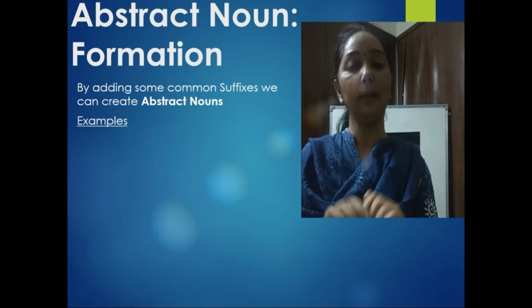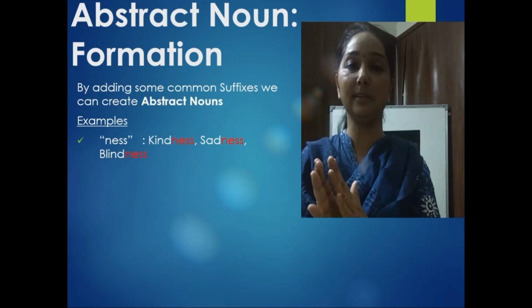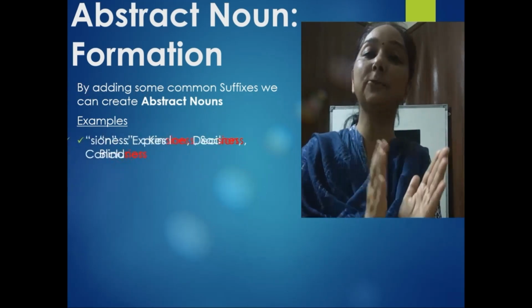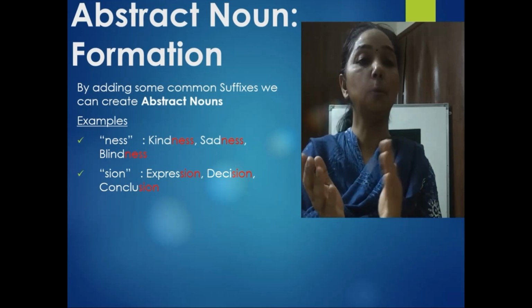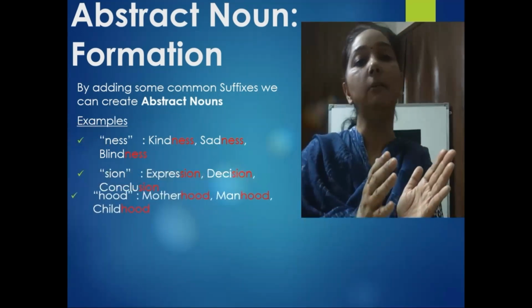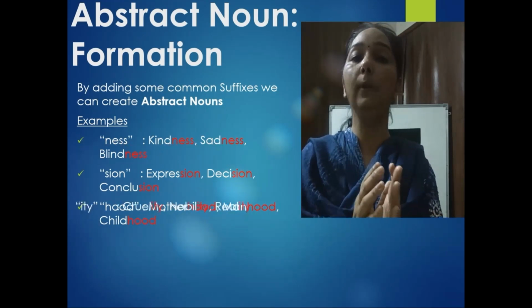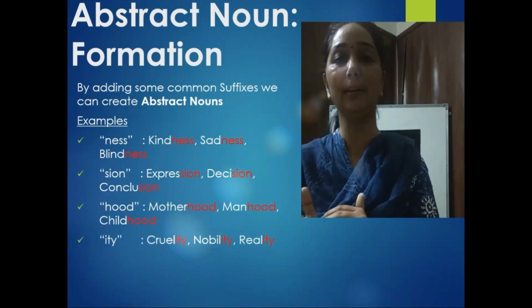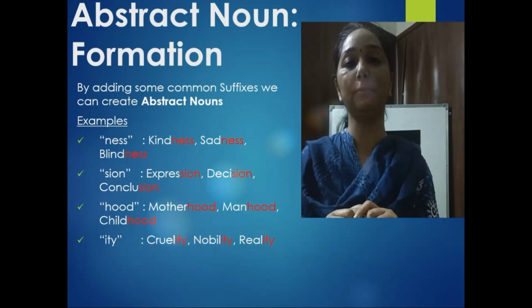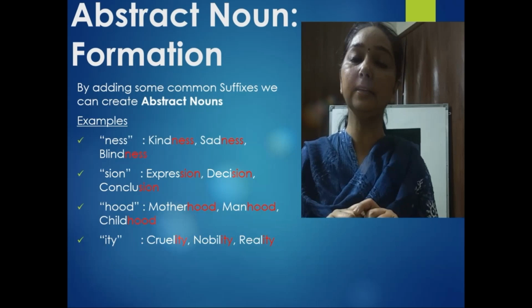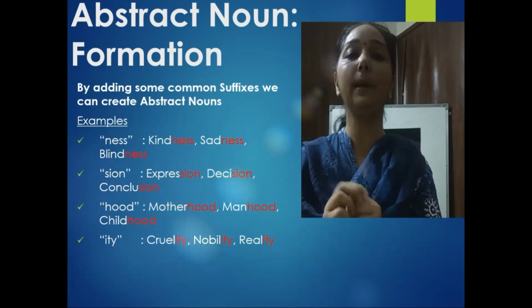If I say there is a word kind, the abstract noun to it will be kindness. If I say the word is express, the abstract noun to it will be expression. The word mother will have an abstract noun of motherhood. The word cruel will have an abstract noun of cruelty. So these are a few examples of how we can create abstract nouns. Simple as that. Picking up the word and adding some suffixes will create abstract noun.